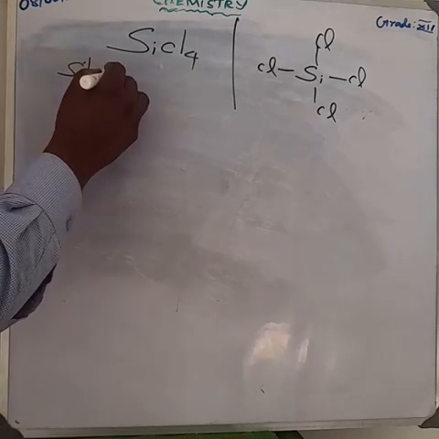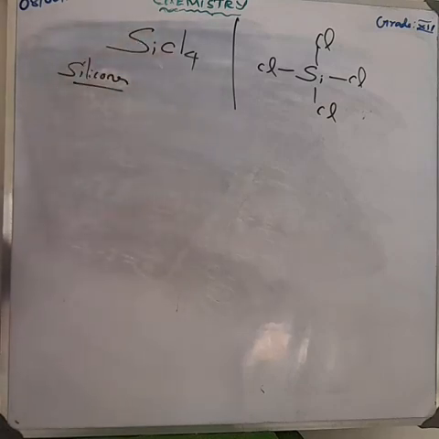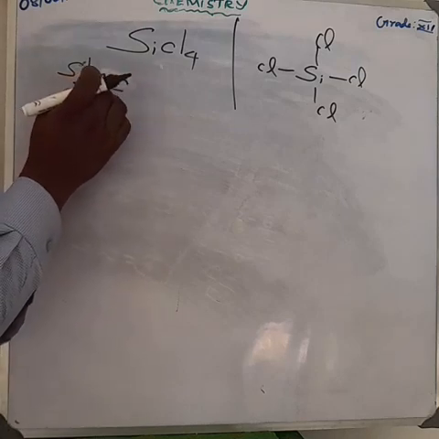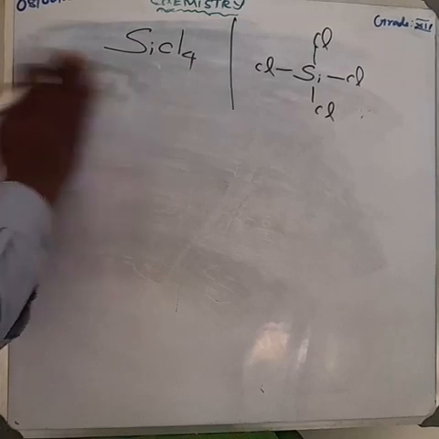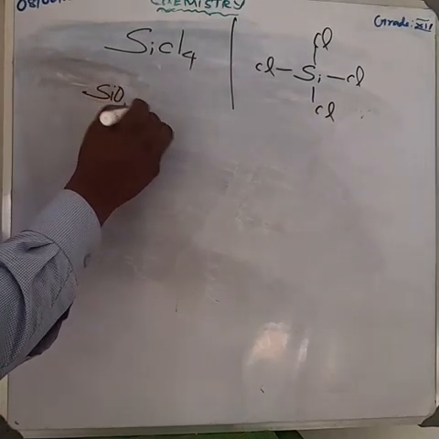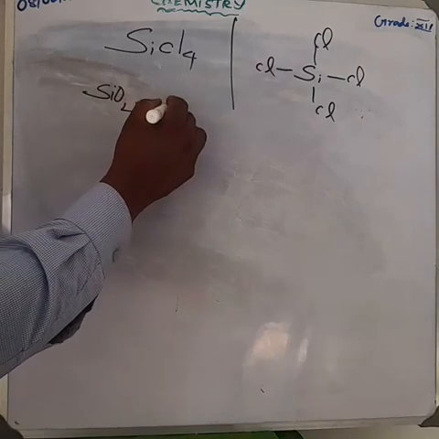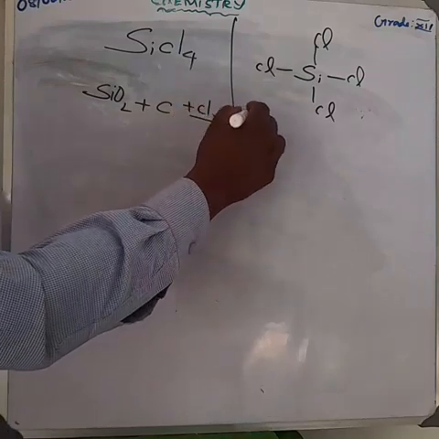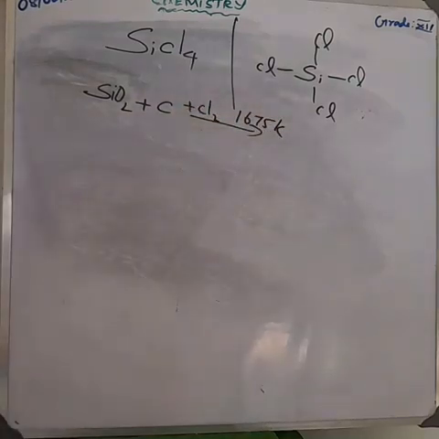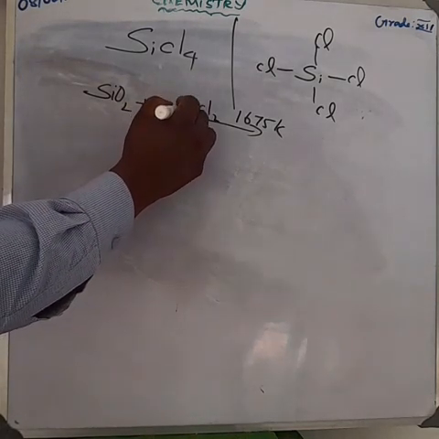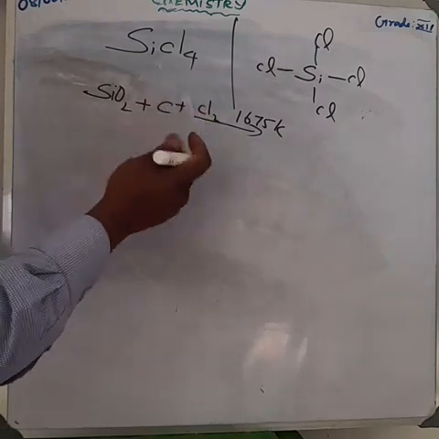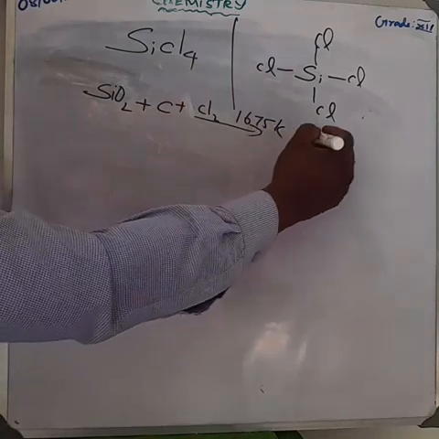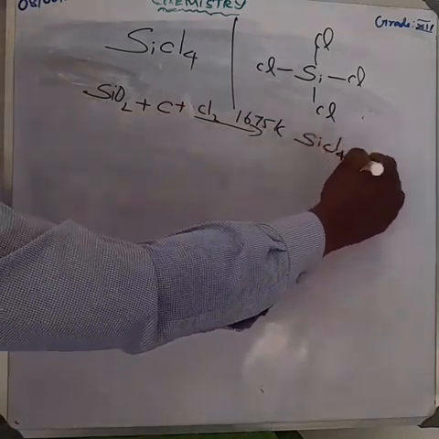How can we write the preparation of silicon tetrachloride? It can be prepared by the reaction between silica, SiO2, which all of you know is sand. The silica reacts with carbon in the presence of chlorine, heated at a temperature of about 1675 Kelvin. It's very important, don't forget the temperature. SiO2 reacts with carbon in the presence of Cl2 to give silicon tetrachloride, and carbon combines with oxygen to give carbon monoxide.